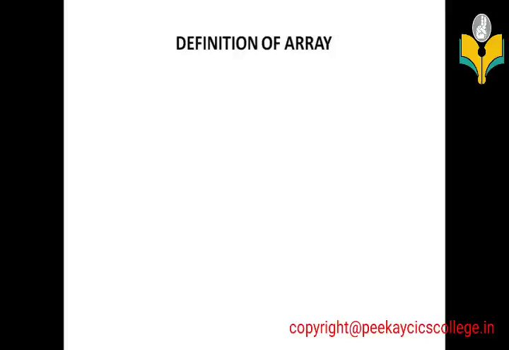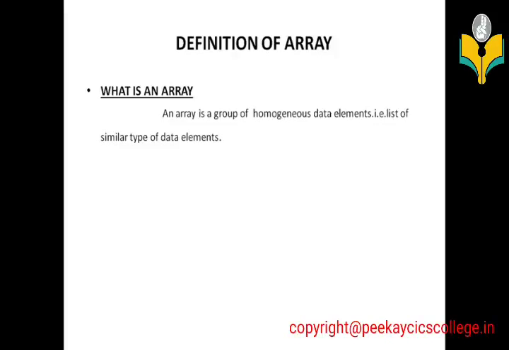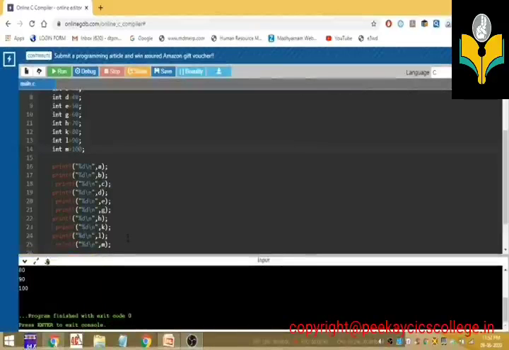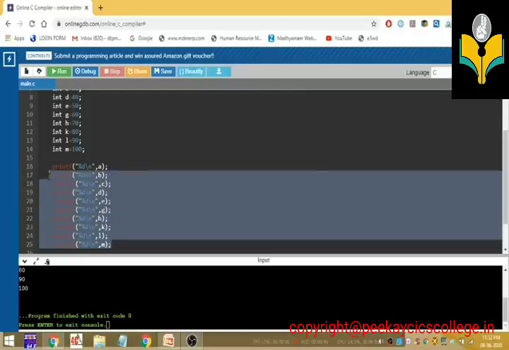That is, we are going to define an array. What is an array? An array is a group of homogeneous data elements, that is, a list of similar type of data elements. Let me clear all these lines.